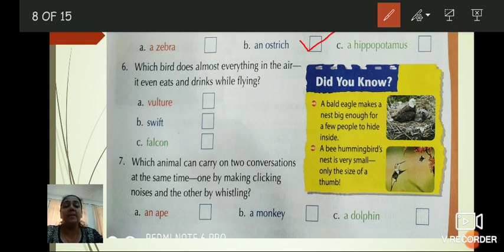It's option B, swift. And the last question. Which animal can carry on two conversations at the same time? One by making clicking noises and the other by whistling. Which is the animal who carries on two conversations at the same time? An ape, a monkey or a dolphin? Which is the correct answer?